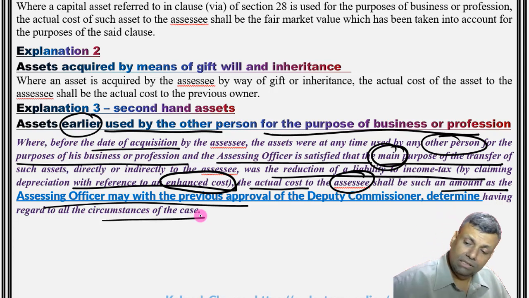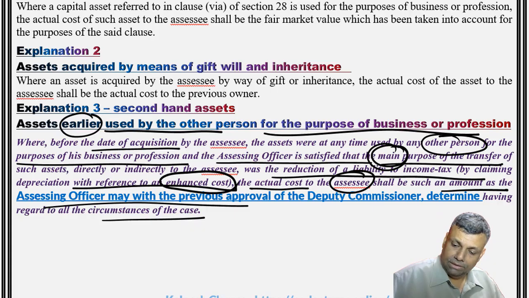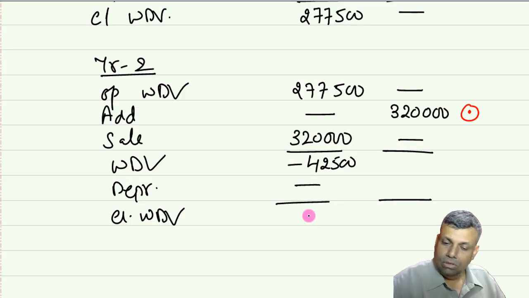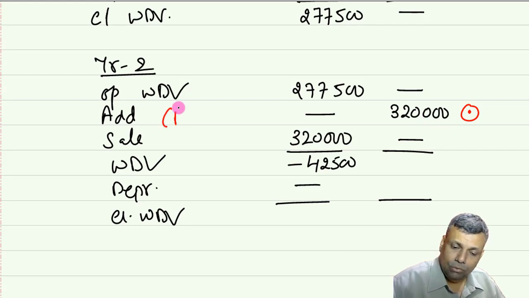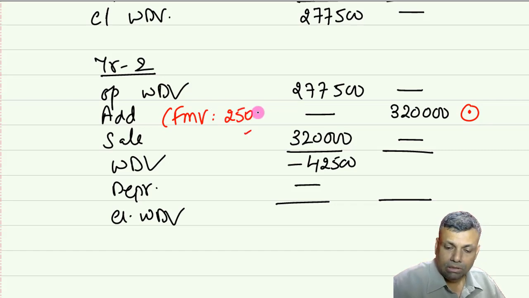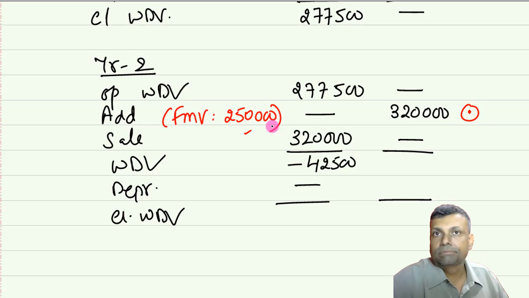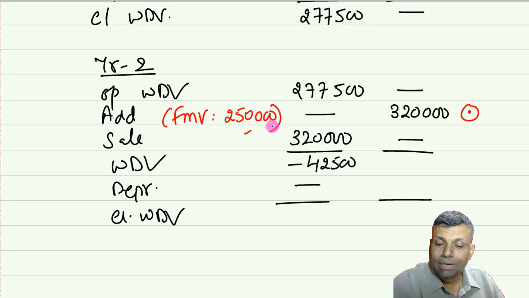Now we have to look at the same situation here. Look at this. Okay, so Mr. Y has purchased this particular asset for 3,20,000, but for him, the fair market value as presented to me in the question is 2,50,000. Now, if I believe that this is an excessive valuation, and this discussion is only done with respect to Mr. Y because Mr. Y is the acquirer of a second-hand asset.